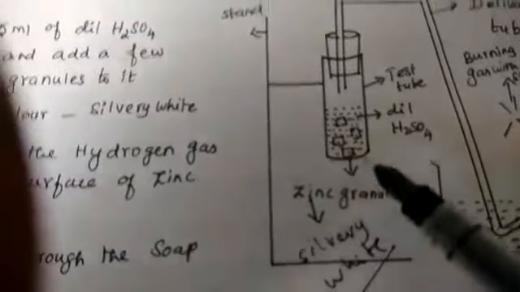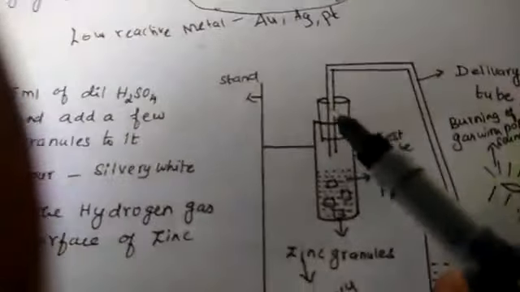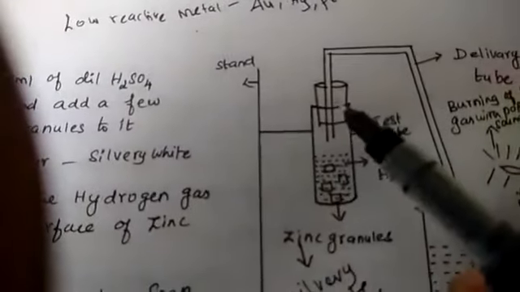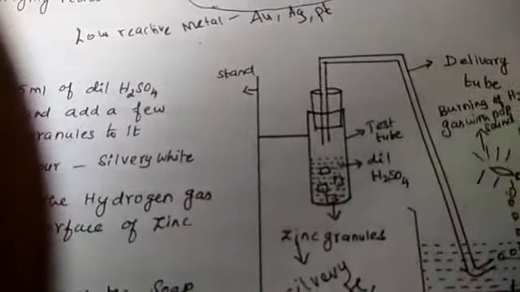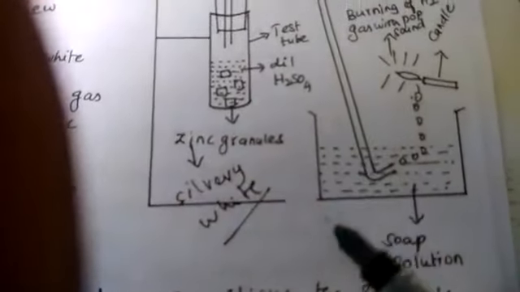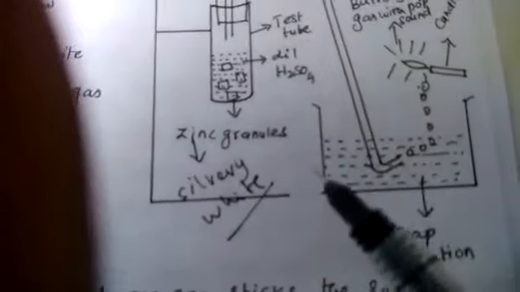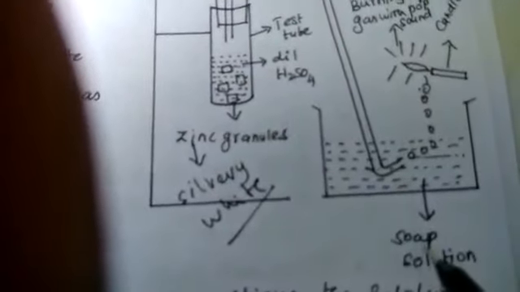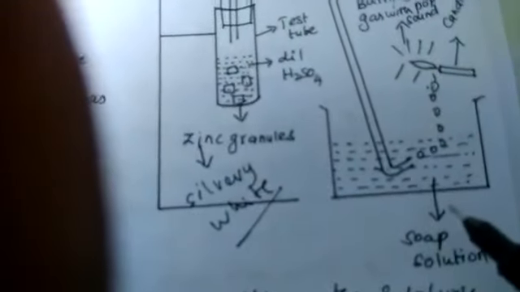Zinc granules are silvery white in color. The test tube is fitted with a cork and a delivery tube. The delivery tube leads into a trough containing soap solution.